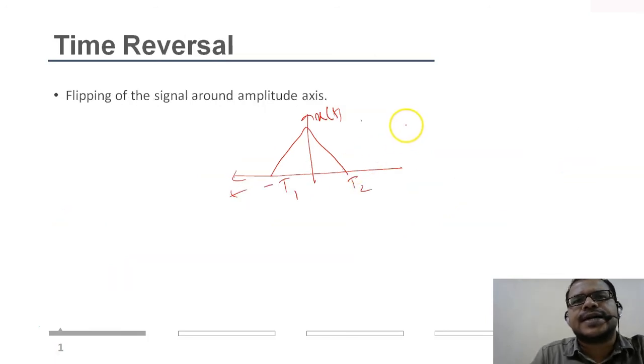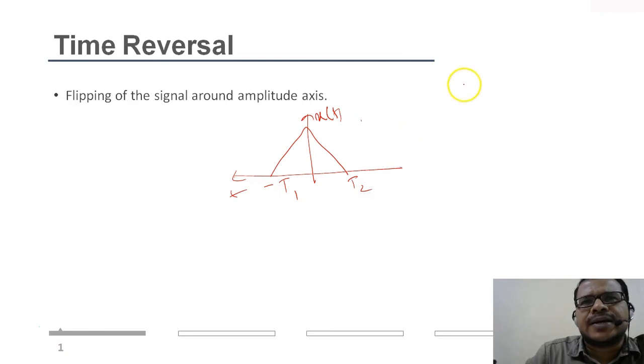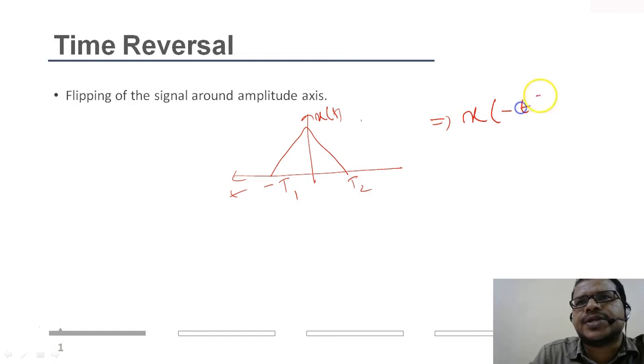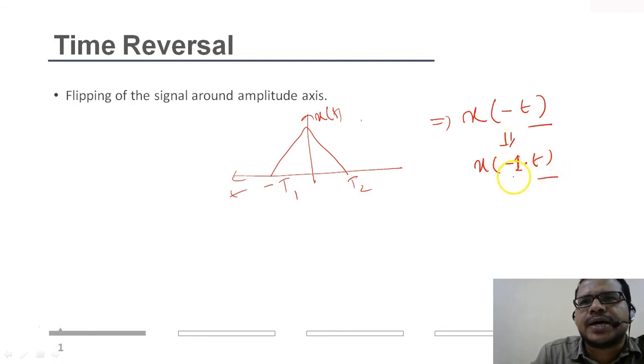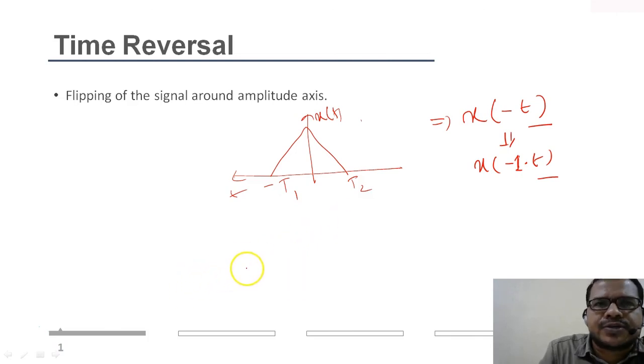Now comes the time reversal. Time reversal is how does the signal look if I reverse it? Reverse it means I change the variable from positive to negative time axis, right? This is x of minus t, and you can see it is one way of scaling by minus 1, minus 1 into t. So you see it is a scaling by an amount of minus 1. Then how does this time reversal actually happen?